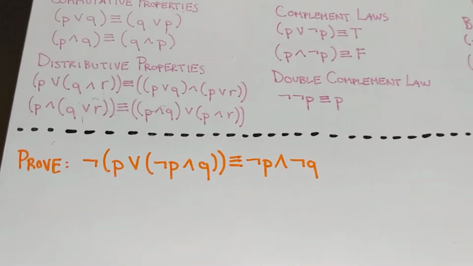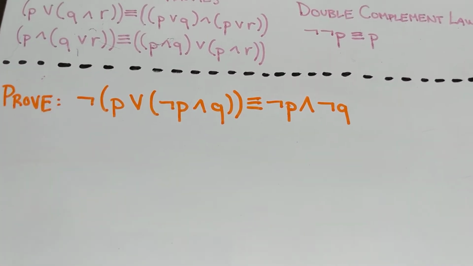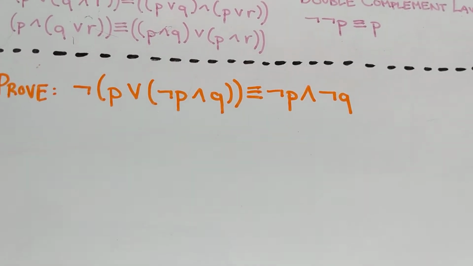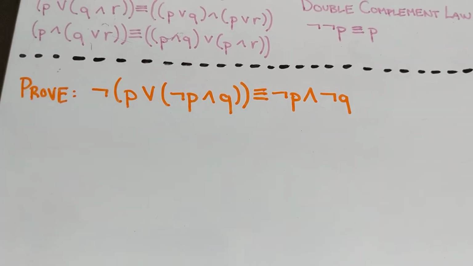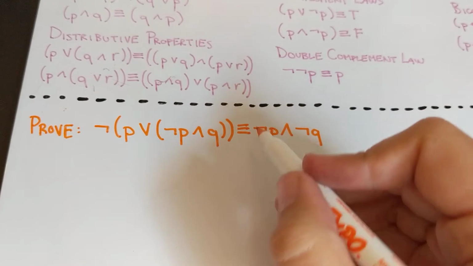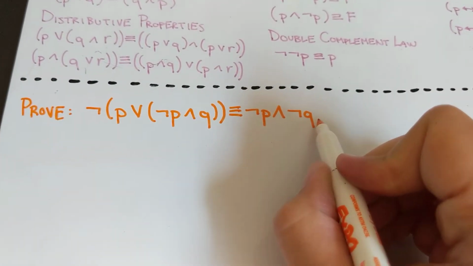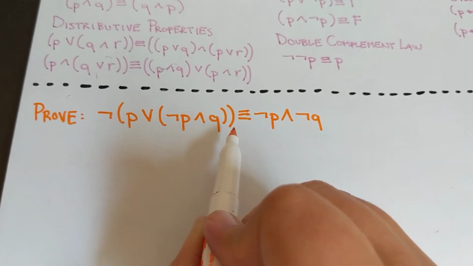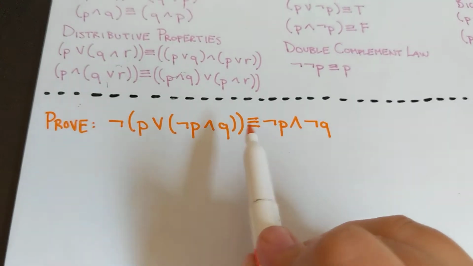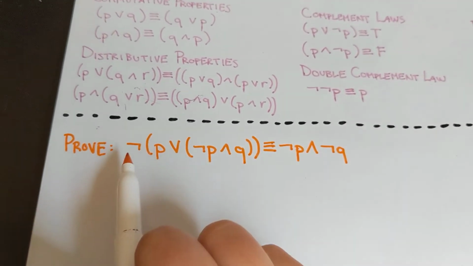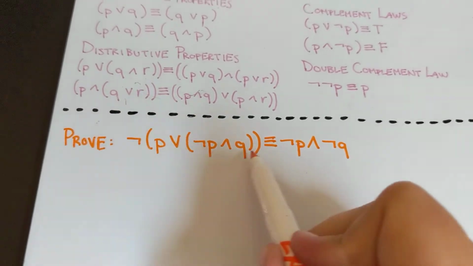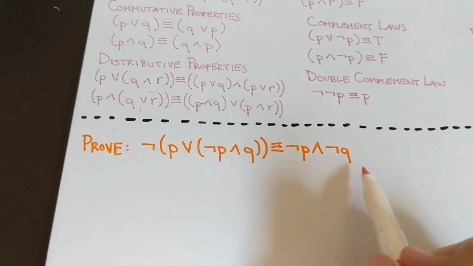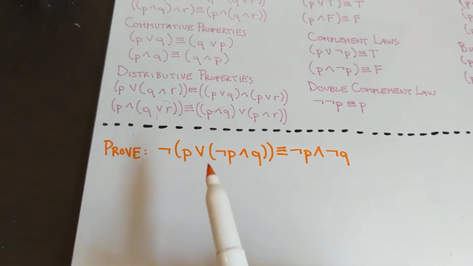All right, so the statement we are going to prove this time is not (P or not (P and Q)) is equivalent to not P and not Q. Now there are two ways we could do this. We could either start with this statement and expand it using our laws into this, or we can start with this statement and reduce it using our laws to this, right? Because this is more complicated than this. We are going to do this side. We're just going to reduce this statement, but there are some circumstances where you might want to choose to do the opposite if it looks simpler. In this case, I think this is going to be simpler.